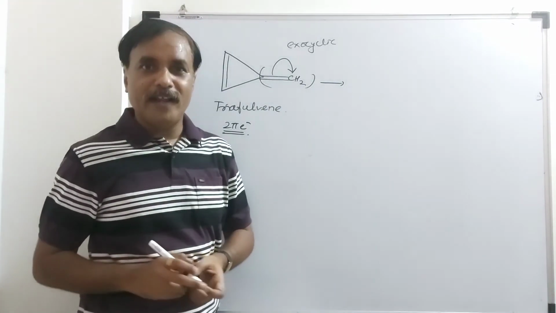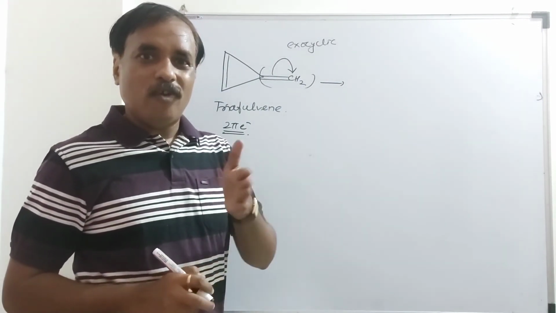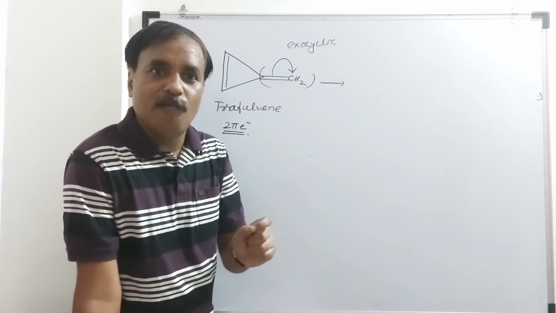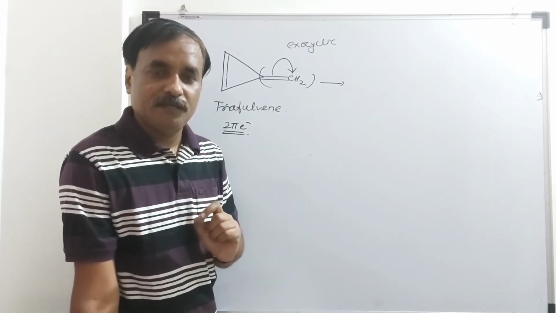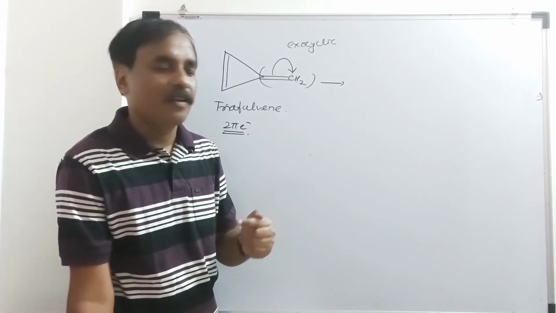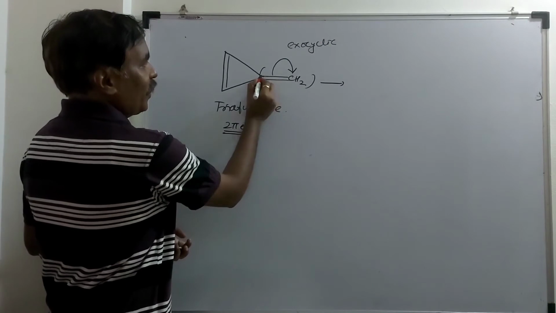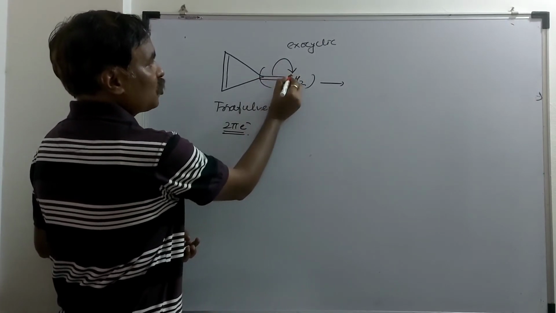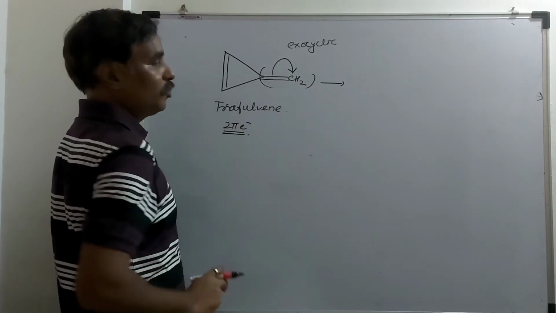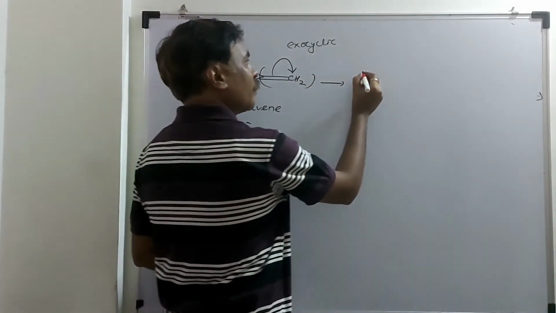Remember, every organic compound tries to become stable. If there is a chance to become aromatic, then it can. So suppose the pi bond breaks and the electrons shift toward this carbon. This carbon is the electron donor and this carbon is the electron acceptor. This is possibility number 1.